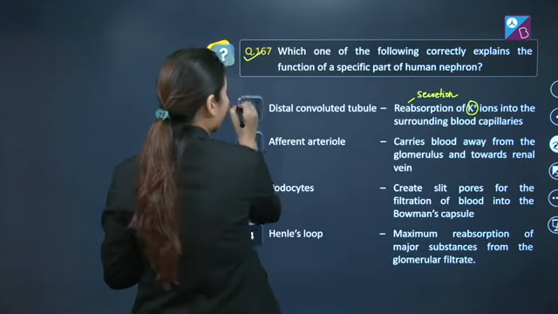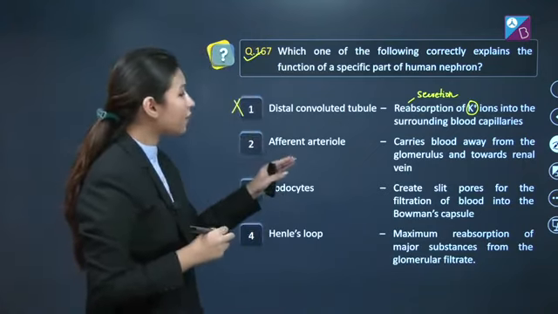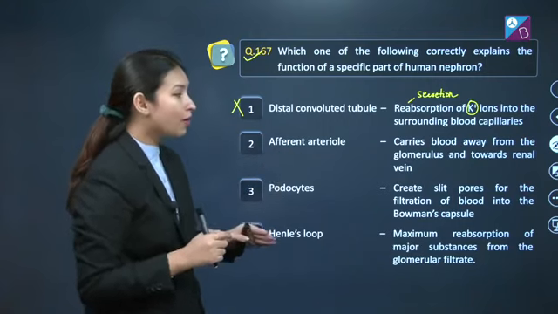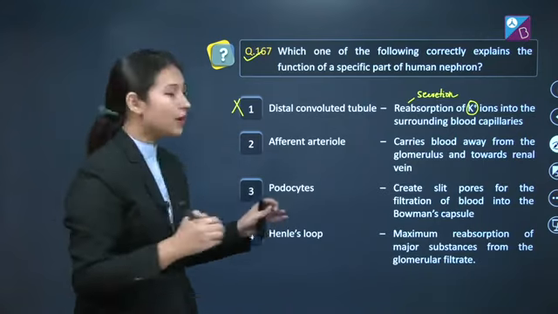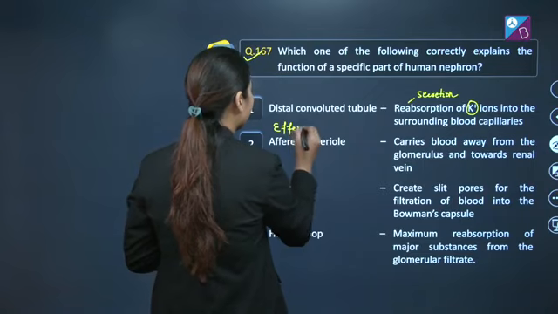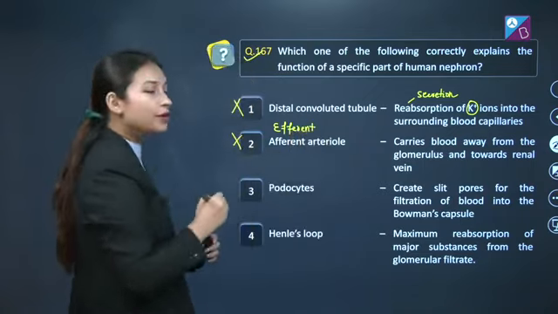So this cannot be our answer. Option number 2 here is afferent arteriole matched with carries blood away from the glomerulus and towards renal vein. Now students, this is the function for efferent arteriole, not afferent arteriole. So option number 2 is also wrong.